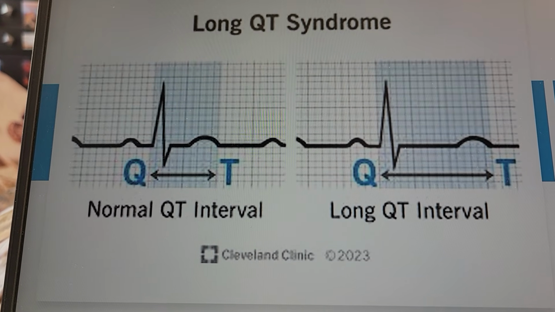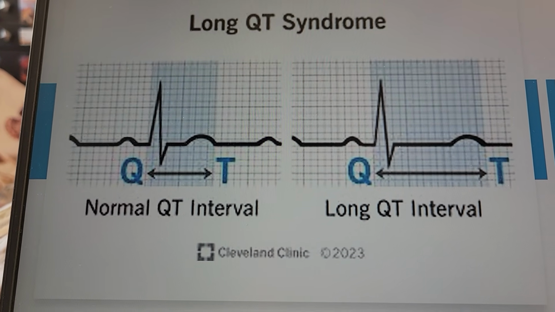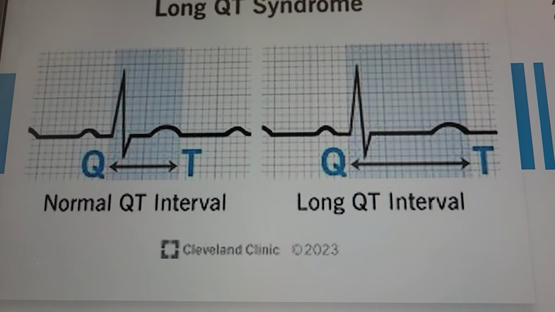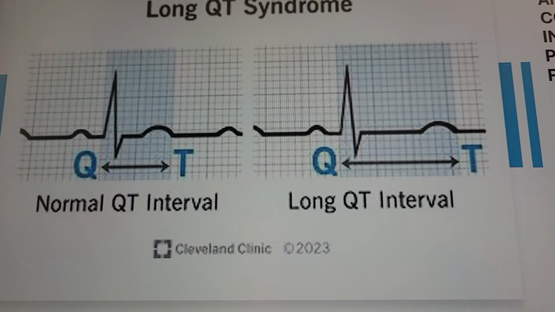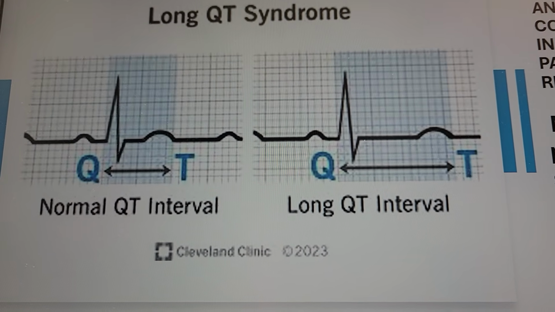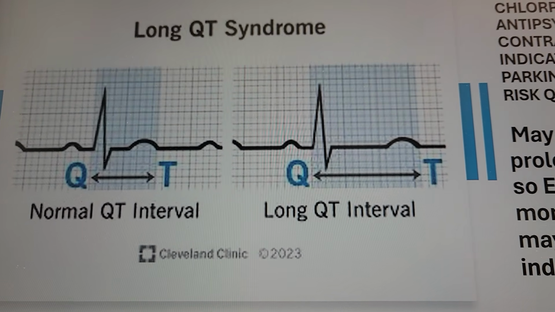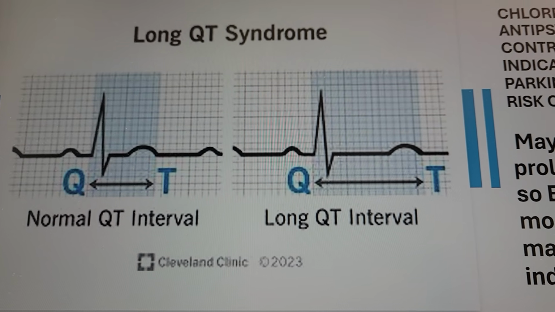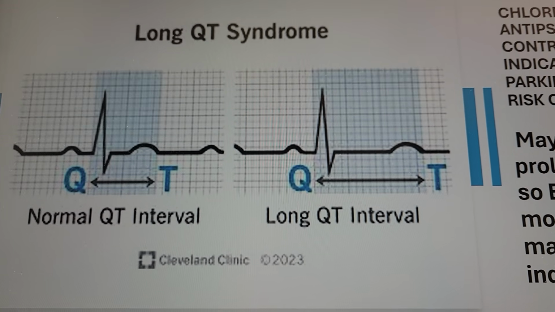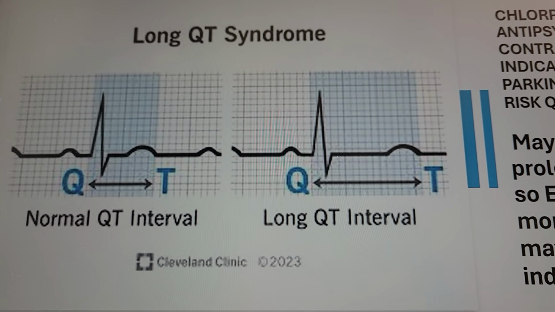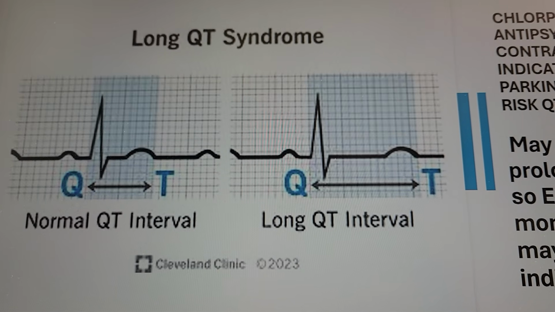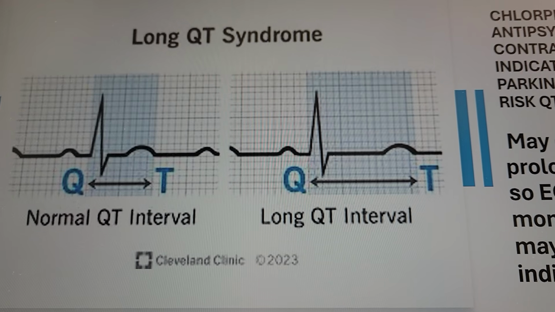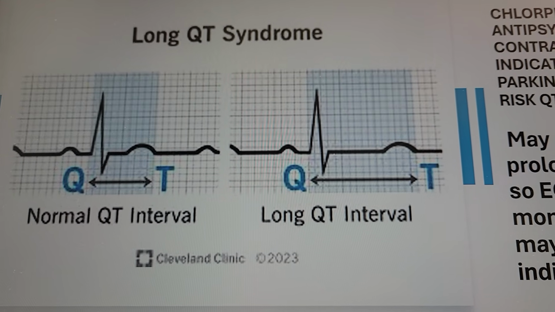You see the normal EKG, you have QRS and you have T, right? QRS is your ventricle contraction, depolarization, systole. And then the T is your ventricle relaxation. Usually this is the normal QT, right? And now if they use the medication, possible it prolong the QT. So it take longer time for the ventricle to contract and relax. You see the ST segment become so long, right? The ST segment, it's still isoelectric, but too long. So it take time for the ventricle to contract and relax, repolarization, right?